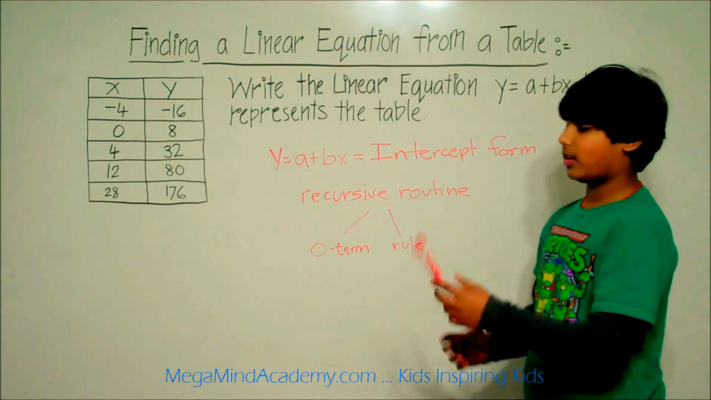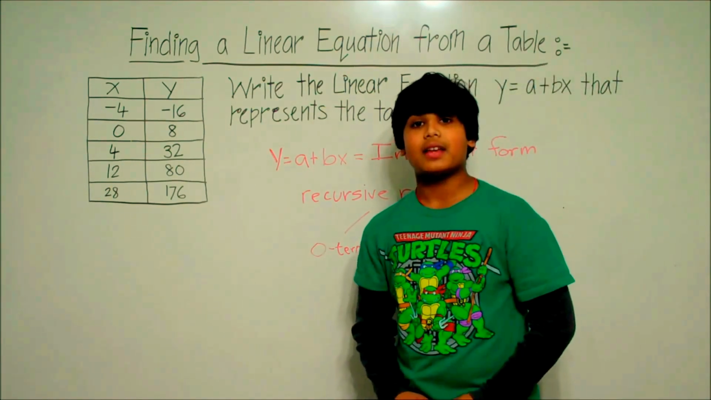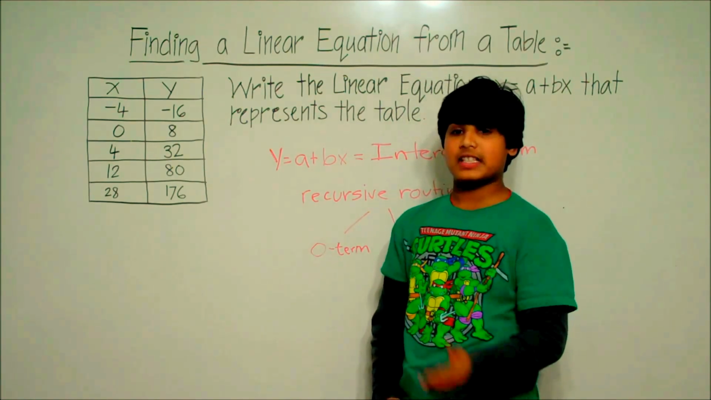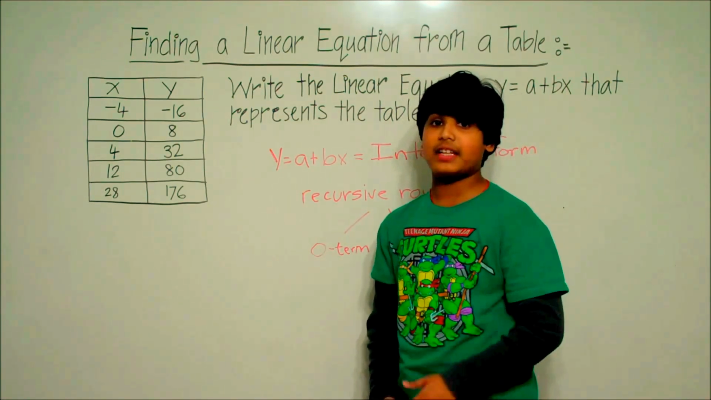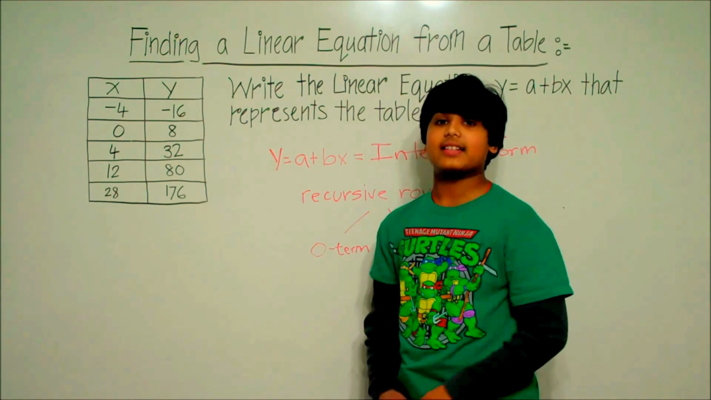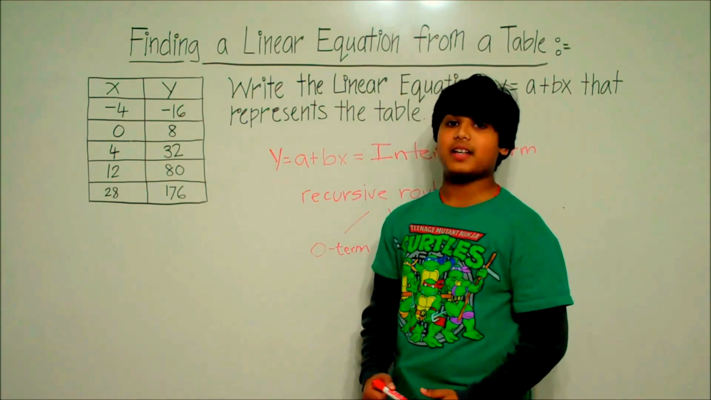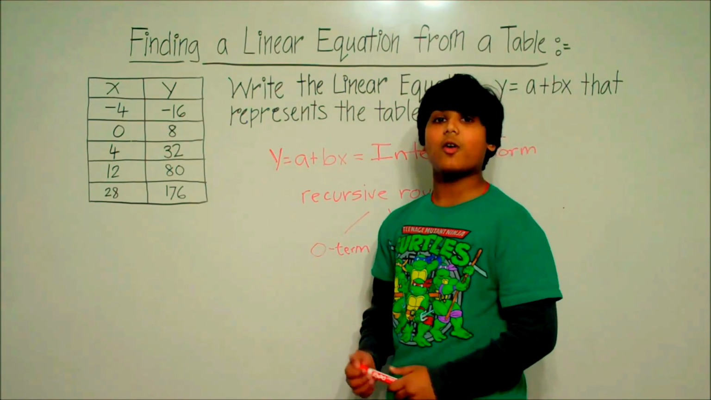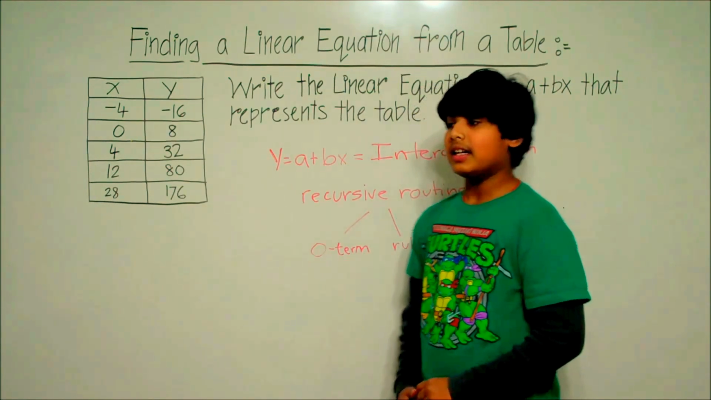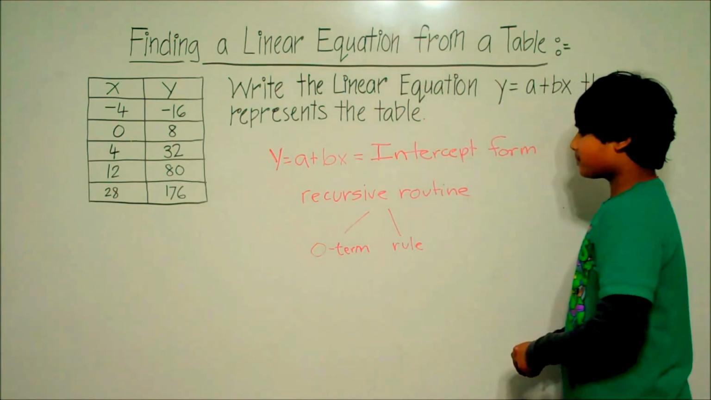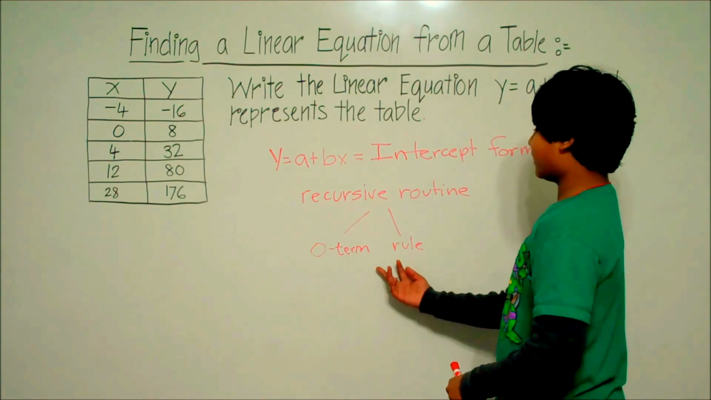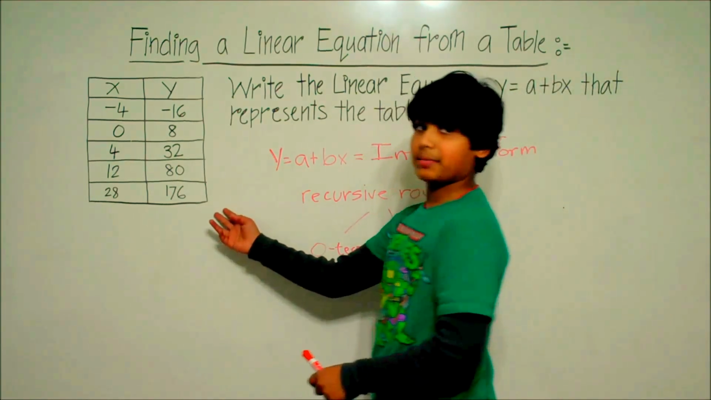The rule is also known as the slope. The slope is how steep or gradient the graph is, or the line is. So it could go at a speed of 4, 6, or a half. So it can vary. Now, let's find the recursive routine of this table.